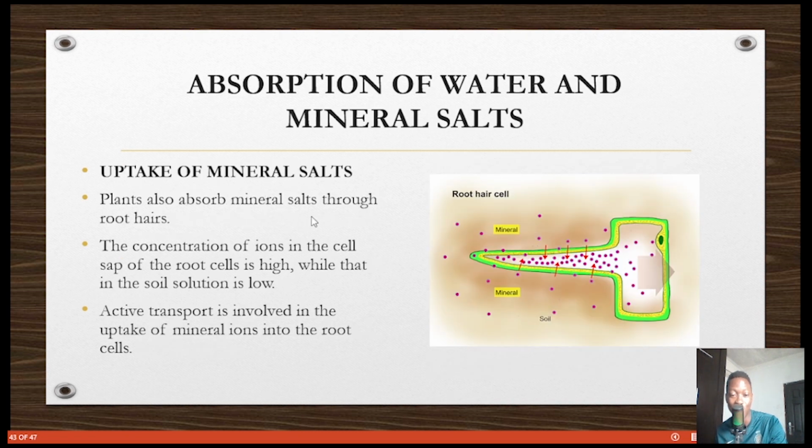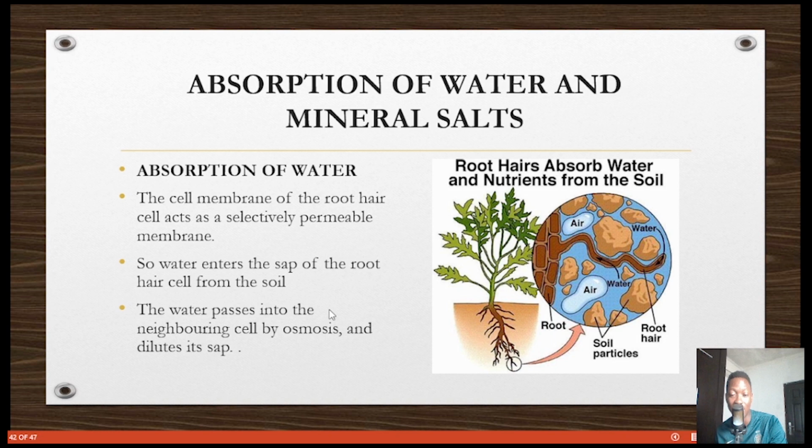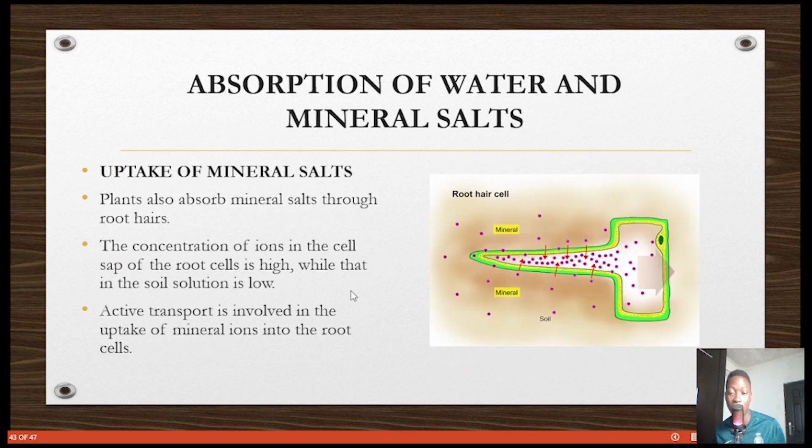Also, mineral salt absorption happens, but not through the same method. The concentration of ions in the cell sap of the root cell is high, while that of the soil solution is low. So for this one, it is active transport that is involved, unlike the former one we talked about, which is water, that happens through osmosis. Because the plants actually have even more minerals than the soil, osmosis or diffusion cannot happen here. It has to be active transport.